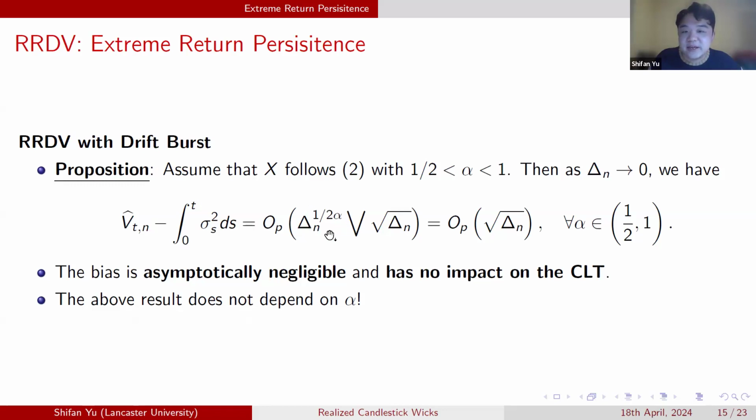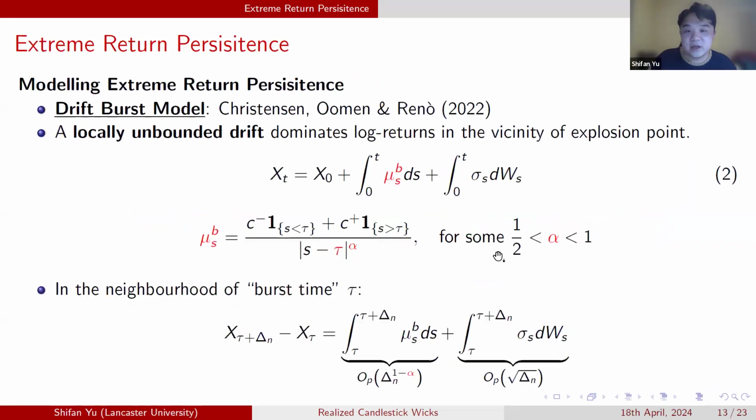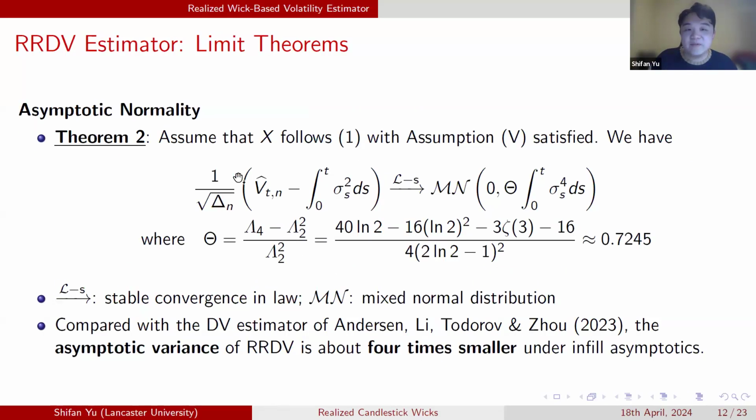So the first part here, the asymptotic order, is the order for the bias induced by the drift burst. The order is delta to the power of 1 over 2 alpha. And the second part is the order we should have under the standard setting. If we look at the original asymptotic theory, we have the convergence rate 1 over square root of delta n when there is no drift burst, when there is no jump. So for the estimation bias, it has this convergence rate 1 over square root of delta n.